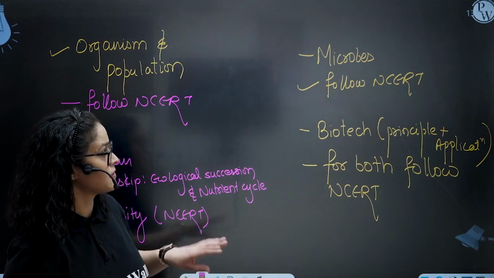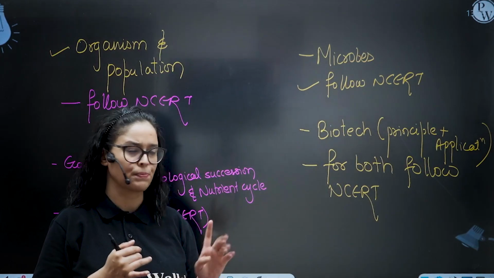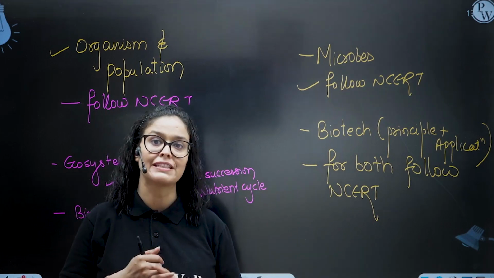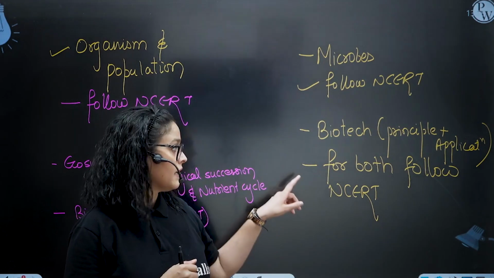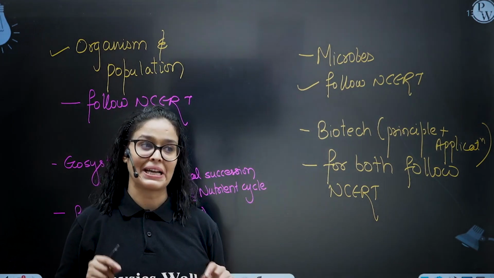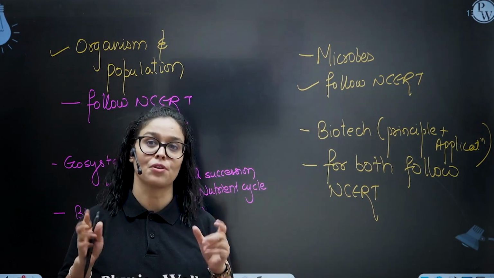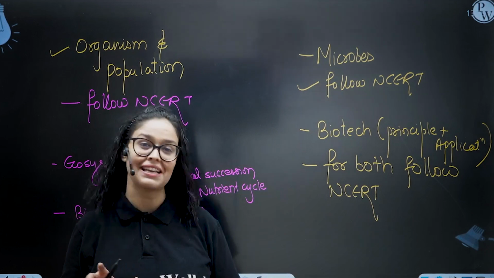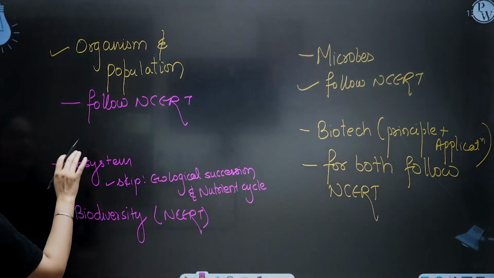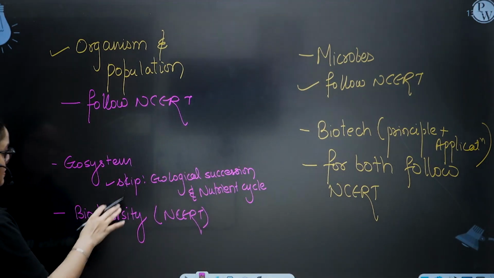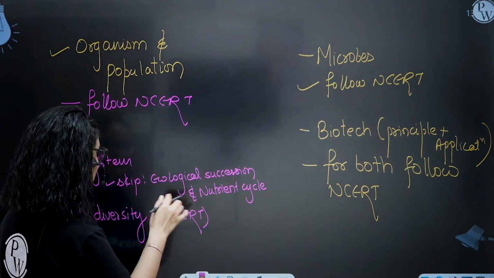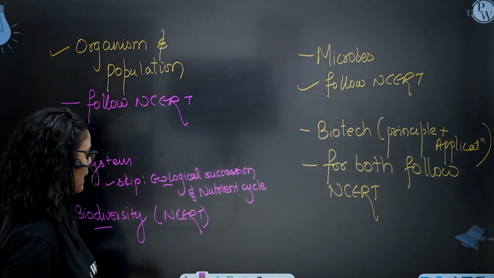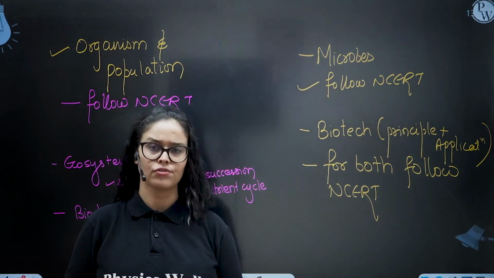Next, microbes: you just follow NCERT for this chapter, super easy. Biotechnology principles plus applications, both chapters of this unit, are super important, because this time they asked 10 questions alone from these two small chapters. You have to follow NCERT for this. Next, organisms and populations, follow NCERT. Ecosystem, you have to do the full chapter of NCERT. You can skip ecological succession and nutrient cycle from the old NCERT. And for biodiversity, you have to follow NCERT.